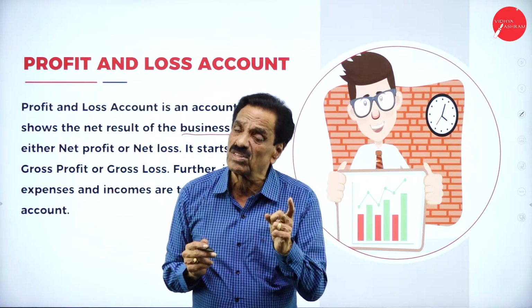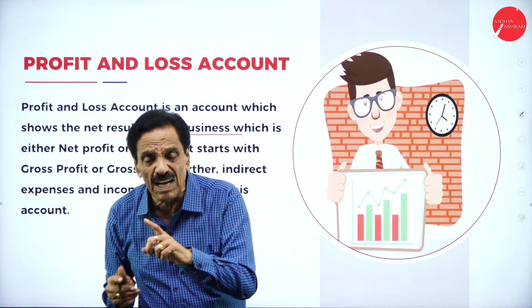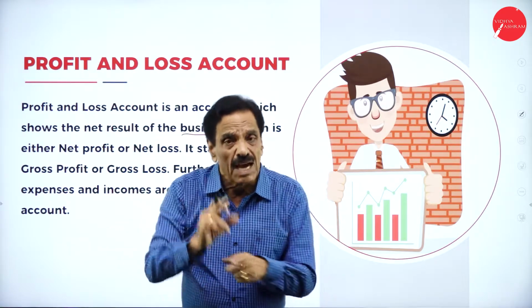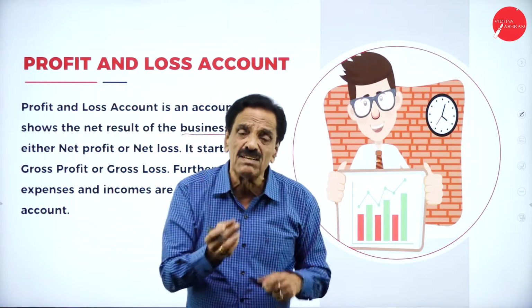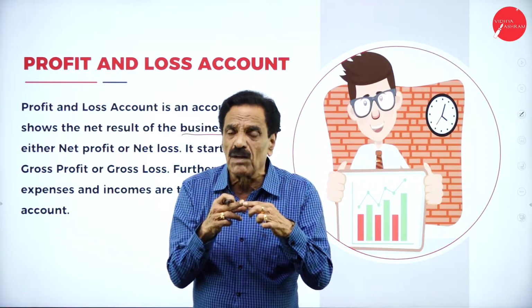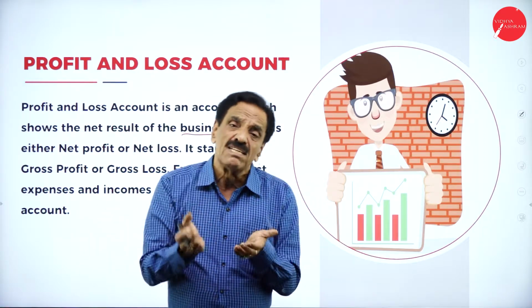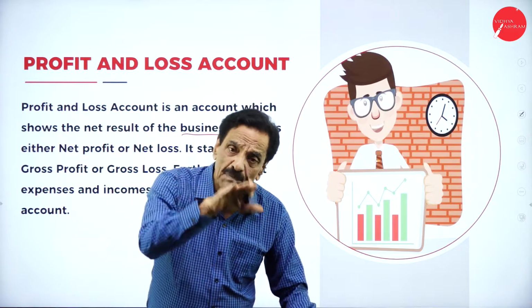Profit and loss account gives net profit or net loss, which is transferred to capital account, that is transferred to the balance sheet where the capital is there. If there is net profit, it will be added to capital. If there is a net loss, it will be deducted from capital account.